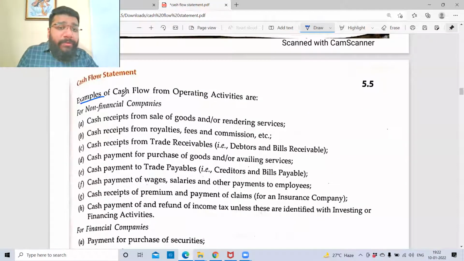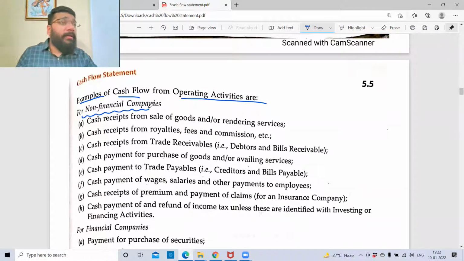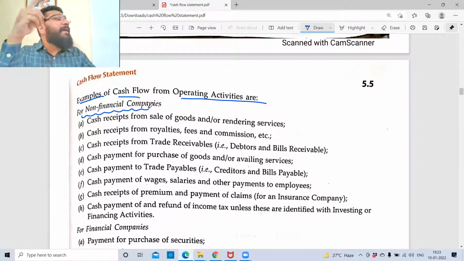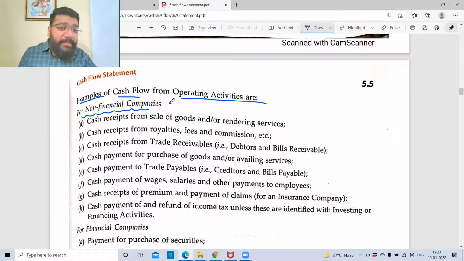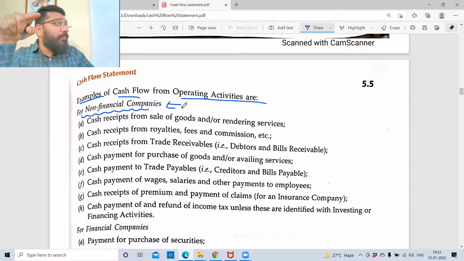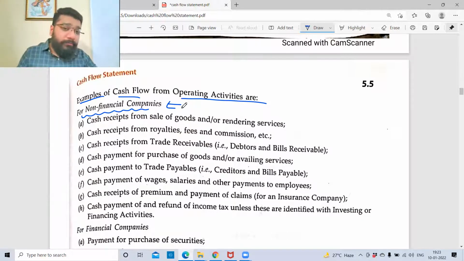Now, examples of cash flow from operating activities for a non-financial company. What is a non-financial company? A company which does not do the financing activity, whose business is to buy and sell goods, trading of goods, giving of services. That is called a non-financial company. You need to be very clear with these terms, because if you're not clear with this, the upcoming illustrations you'll find difficult to solve.